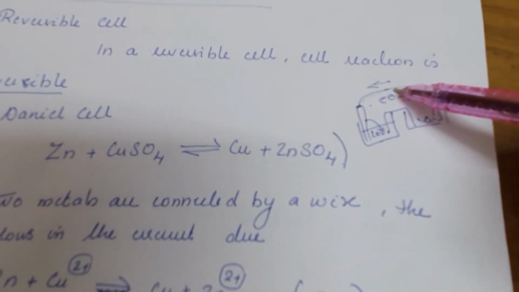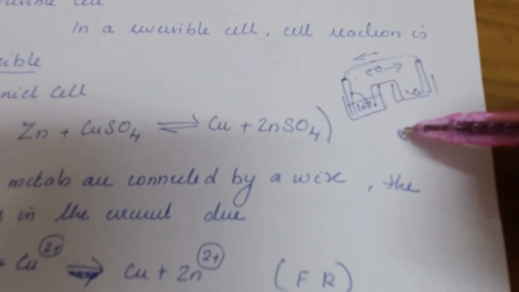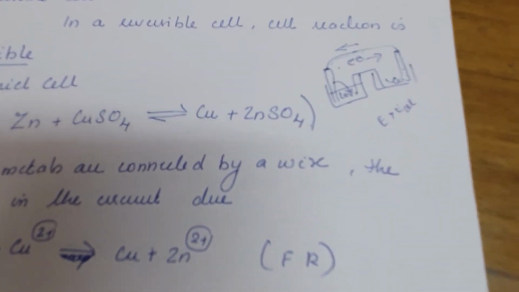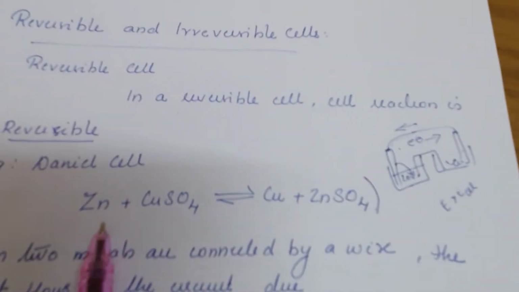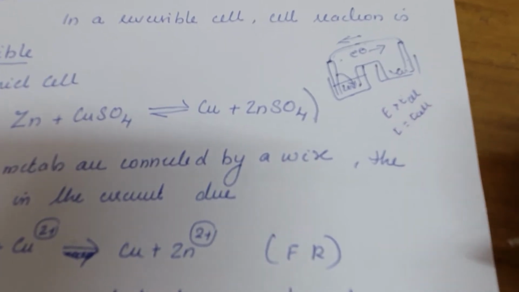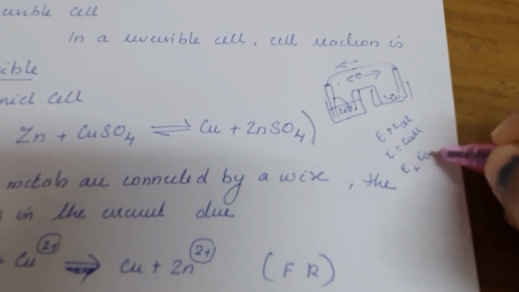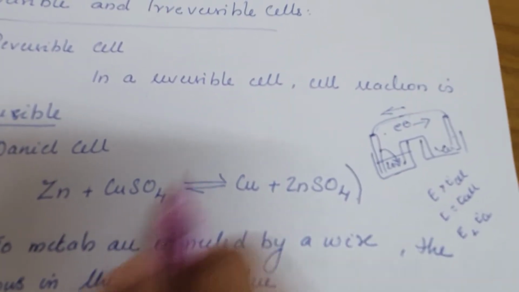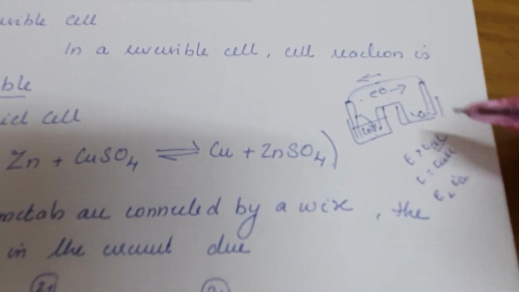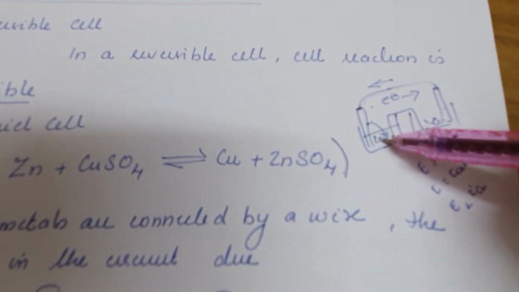If the external voltage is infinitesimally less than the E cell, the reaction proceeds in this way. If it is equal to E cell, no net reaction will happen. And if it is greater than E cell, the reaction reverses: instead of zinc going into the zinc sulfate solution, copper goes into copper sulfate solution and Zn2 positive gets reduced.